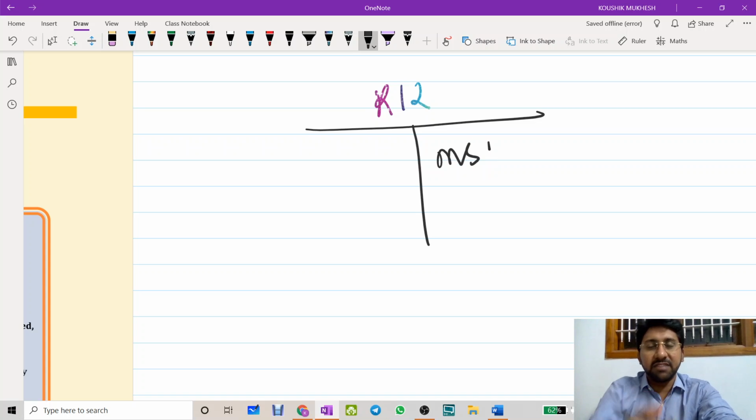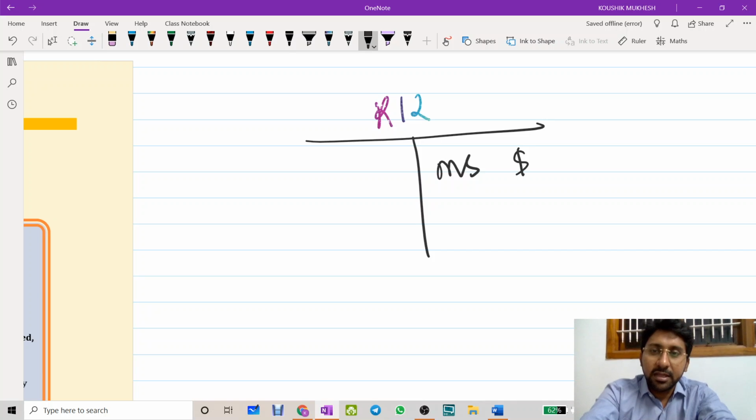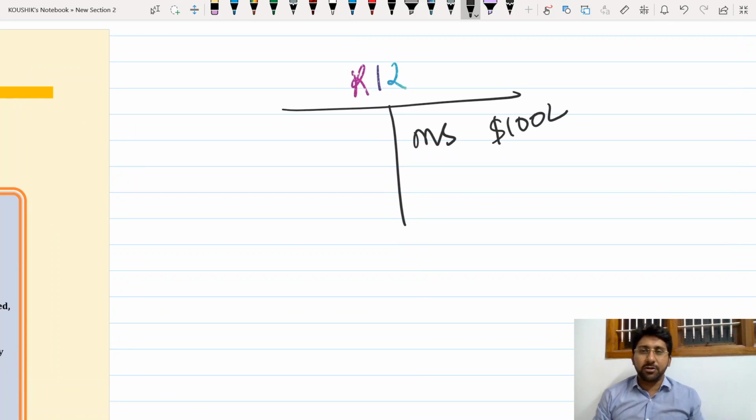Just for example's sake, let us take Microsoft company, which is having a direct investment by one of the Indian multinational companies called Reliance Industries Limited. Let us say the investment made is 100 lakh dollars. How much? 100 lakh dollars investment is made in the equity shares.